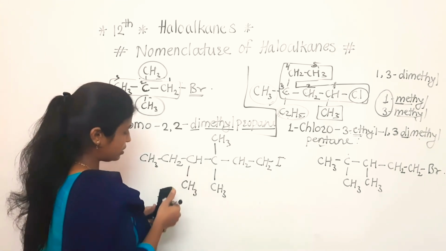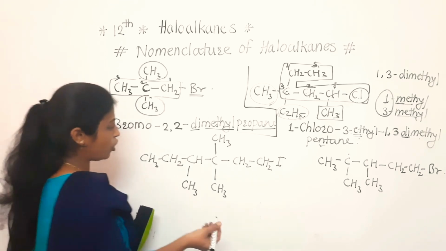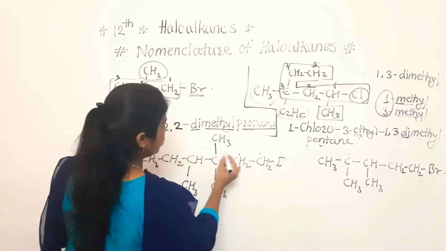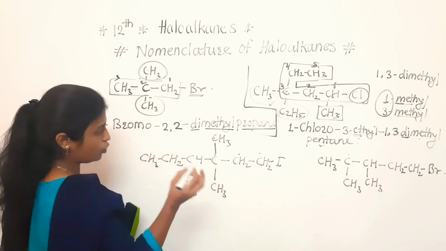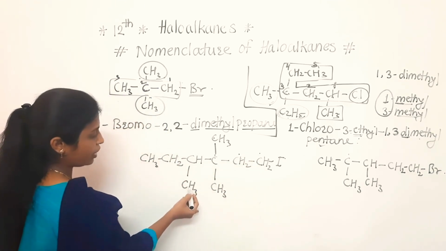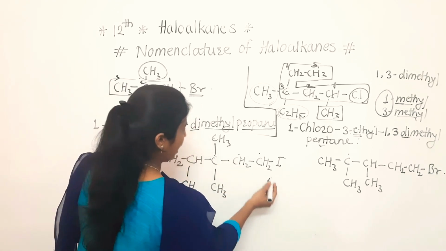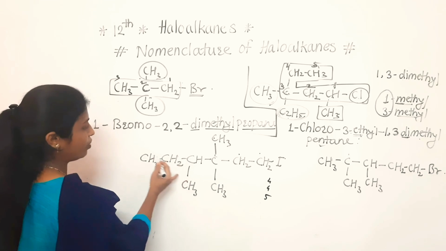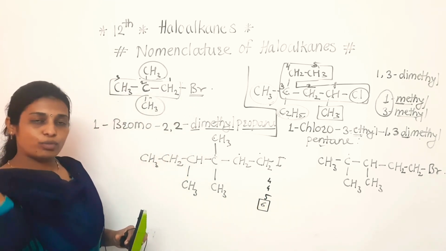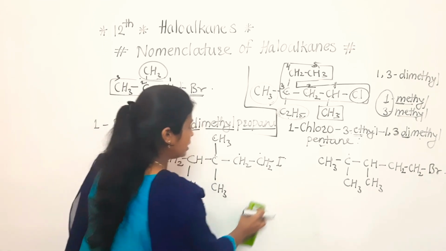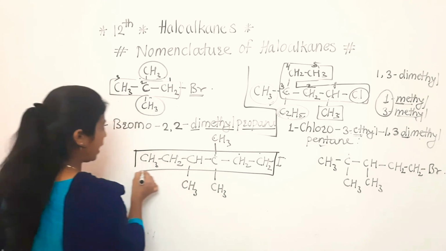Next one, if we consider this example, again we have to say that selection of the longest chain. So which one? 1 2 3 4, that is the first root. Second root 1 2 3 4, third root 1 2 3 4 5, and last root 1 2 3 4 5 6. So which one is the correct one? Longest chain means the largest number of carbon atoms. So we are selecting the straight chain which contains 6 carbon atoms.